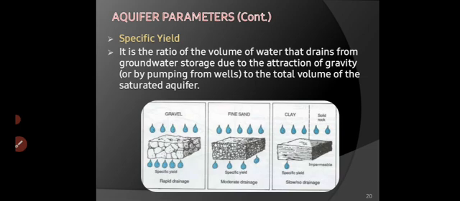Second, specific yield. It is the ratio of the volume of water that drains from the groundwater storage due to the attraction of gravity or by pumping from the well to the total volume of the saturated aquifer. So volume of water withdrawn divided by total volume of aquifer. This is the example for drainage and getting specific yield.